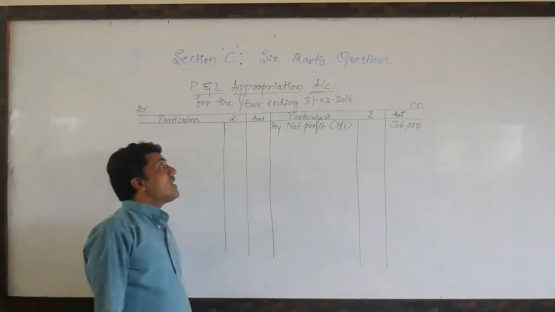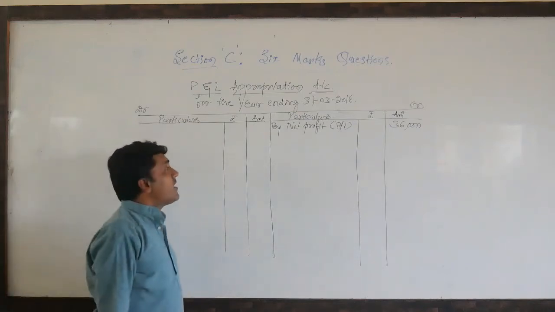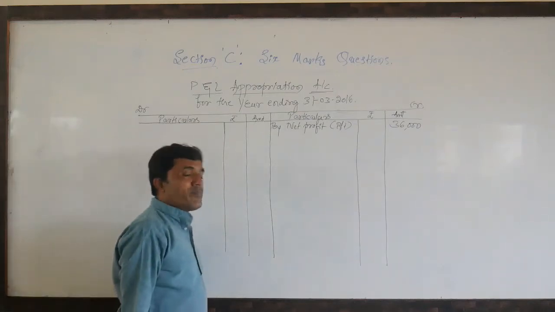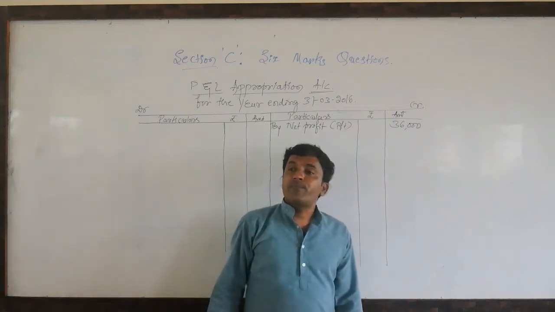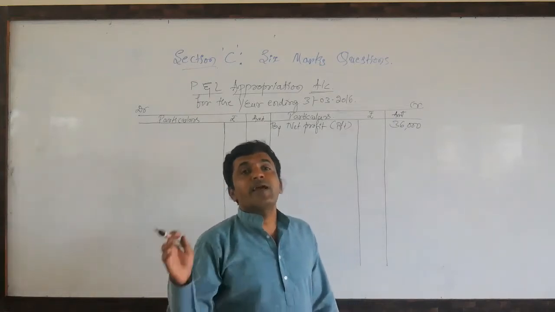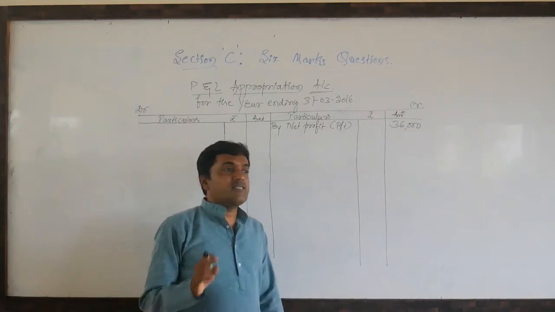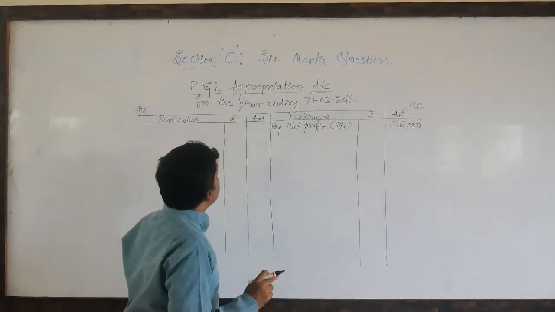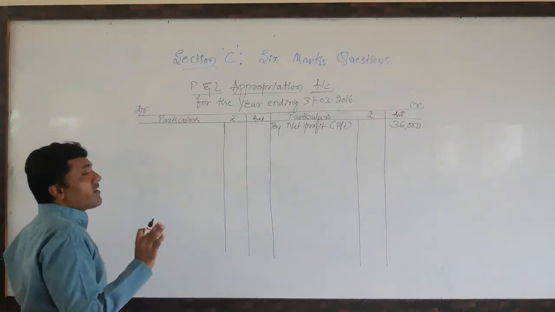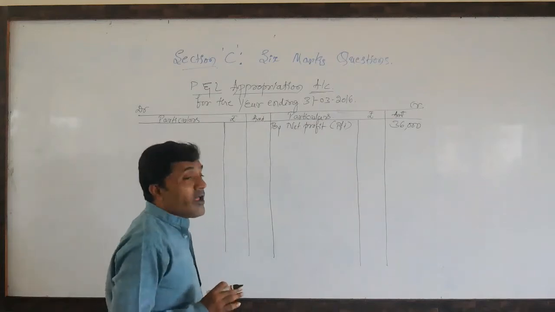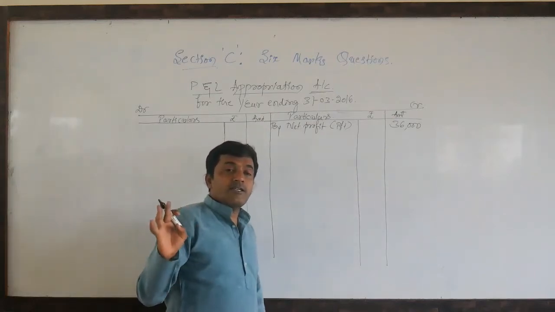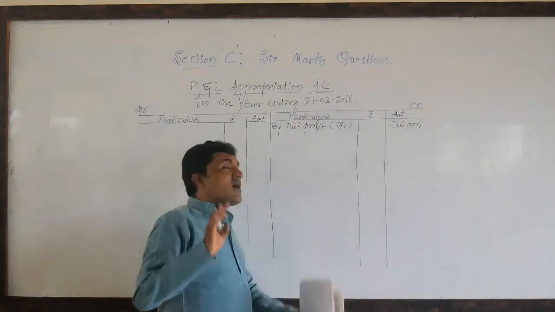So before solving these kinds of problems, dear students, not only these problems, while preparing books of account or while preparing accountancy, we should assume about ourselves that we are an accountant of the organization. We are not the owners of the organization. We are not at all the partners of the organization.